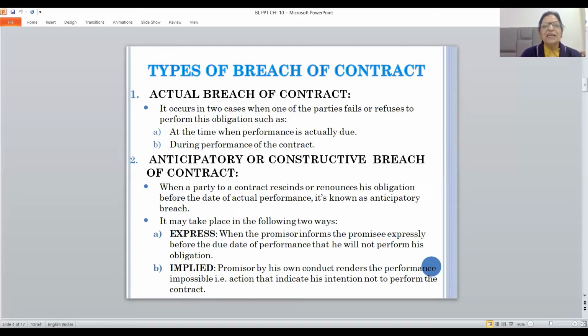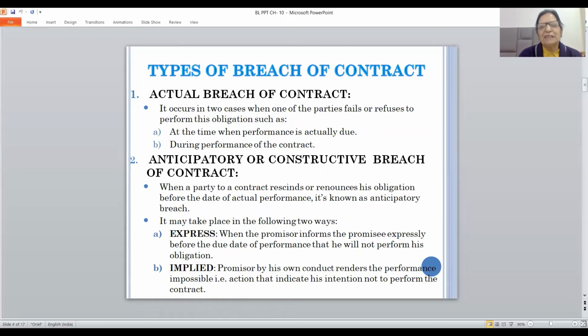Now, coming to the second type of breach of contract, which is anticipatory or constructive breach of contract. As is clear from the name itself, the party is informed in anticipation. When a party to a contract rescinds or renounces his obligation before the date of actual performance, it is known as anticipatory breach of contract. Friends, it may take place in the following two ways: one is express and second is implied.